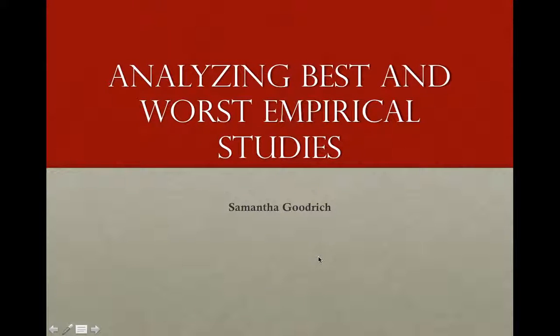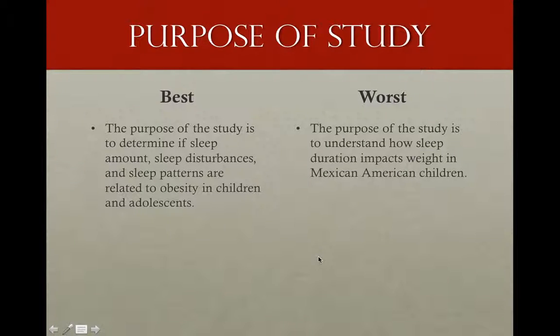Analyzing best and worst empirical studies. The purpose of the best article is to determine if sleep amount, sleep disturbances, and sleep patterns are related to obesity in children and adolescents. Determining how sleep and obesity are correlated has many factors affecting obesity.